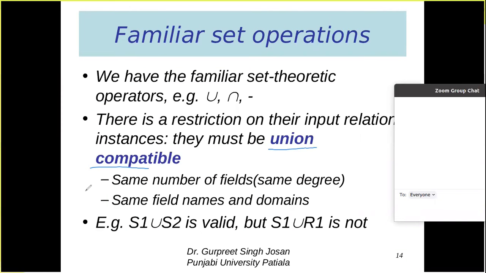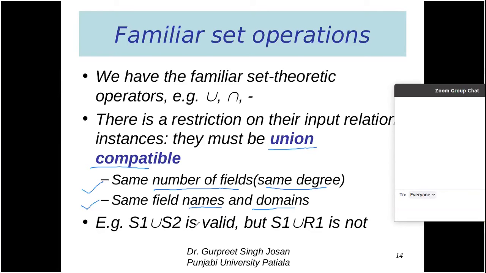Union compatibility means that if these two conditions are satisfied, then we say the tables are union compatible. The very first condition is that they should have the same number of fields. If table 1 has 4 fields, table 2 must also have 4 fields, which means they have the same degree. Degree means the total number of columns in a table should be the same. Then the field names and domains should also be the same. The name of the column should be the same, and the domain of the column, meaning the possible values, should also be the same.